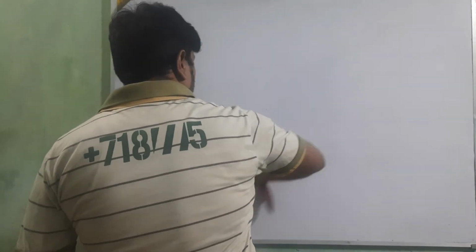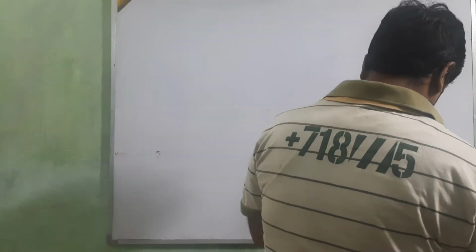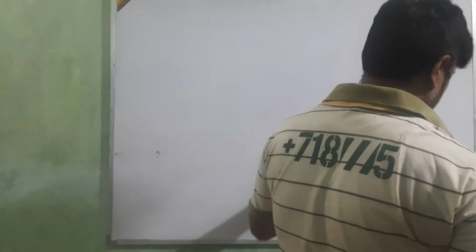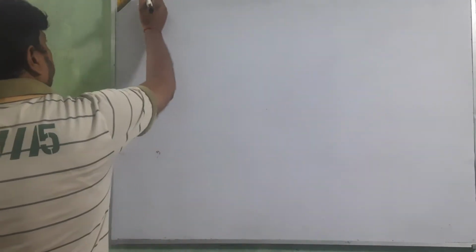Okay, I am going to take one more question.